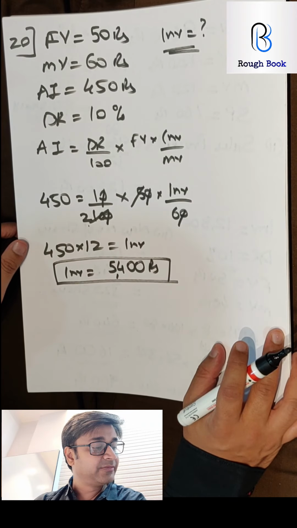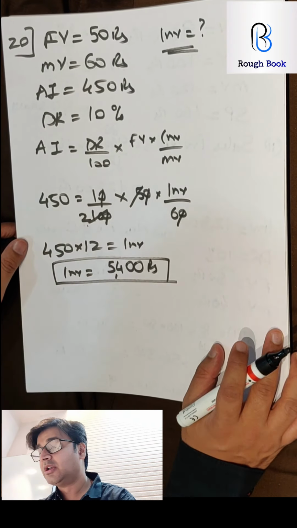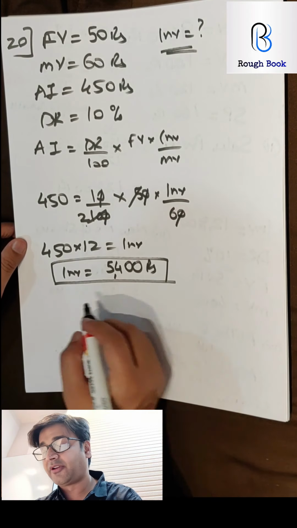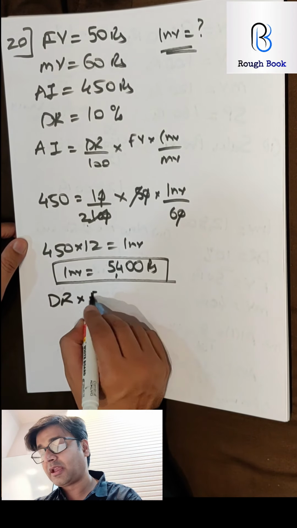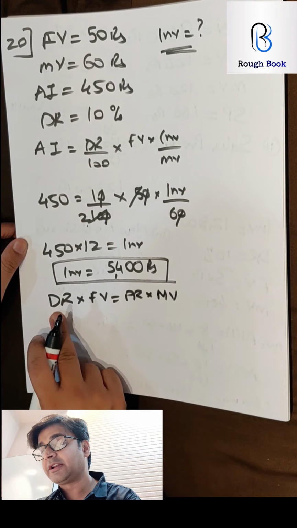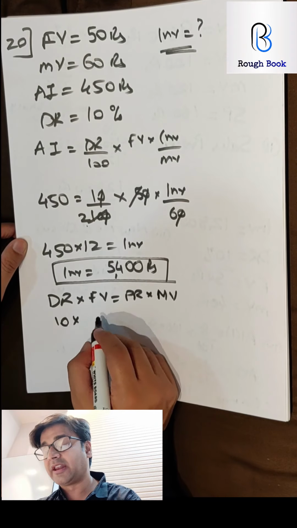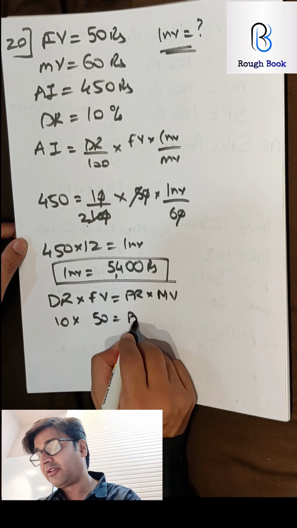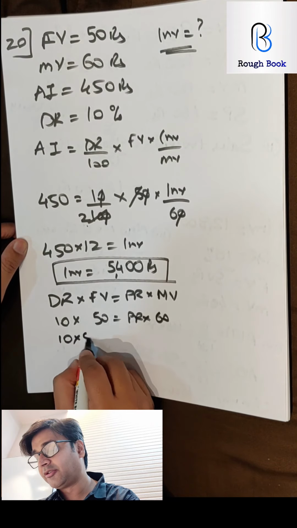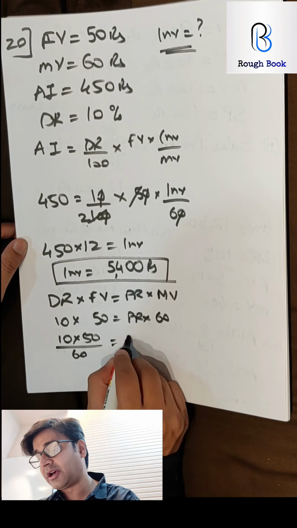Is there a second part? Also find his yield percent to the nearest whole number. So yield percent is profit rate. So which formula? Finally, DR FV, Prime Minister Modi. So what is DR? 10%. Face value 50. PR we are trying to calculate, and market value 60. So I get 10 into 50 by 60 as PR.